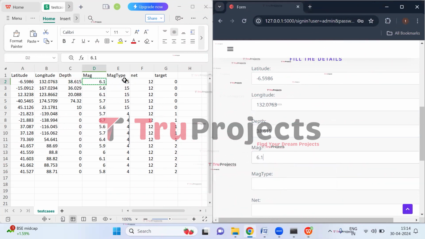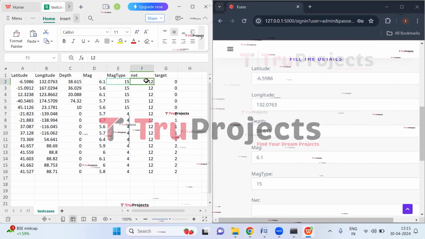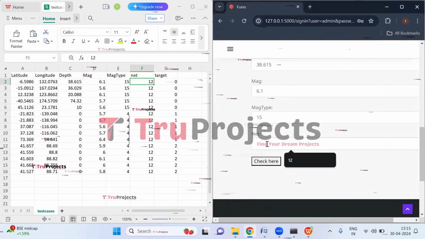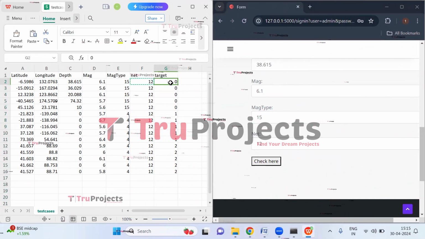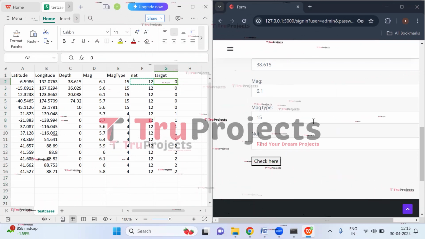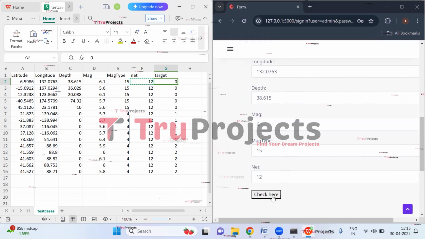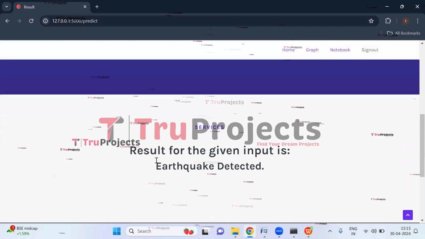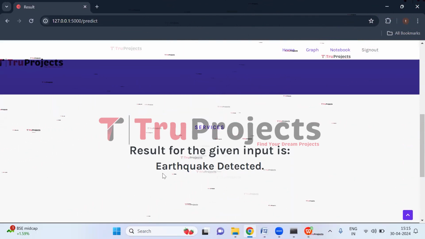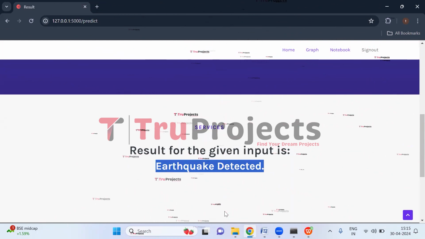Magnitude is 6.1. Magnitude type is 15. Net is 12. And here we can see that the target is 0. 0 means earthquake is detected. So here I have entered the values. Now click here. And here we can see the result for the given input is earthquake detected. So we can see an earthquake is detected based on the entered values.